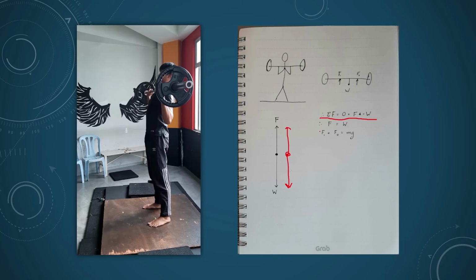I've written it down and broken it out to its components, which is force 1, which is my left hand or right hand, and F2, which is the other hand. And since weight is equal to mg, I've written down as mg.